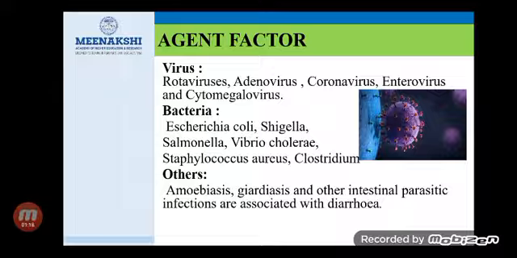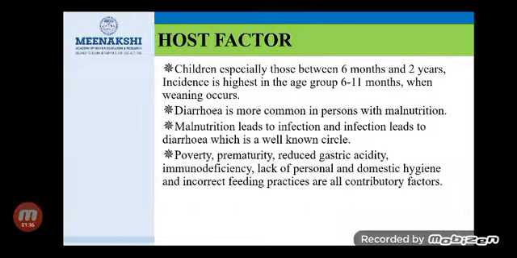Amoebiasis, giardiasis, and other intestinal parasitic infections are also associated with diarrhea. So diarrhea is caused by various types of virus, bacteria, and other intestinal parasites also.